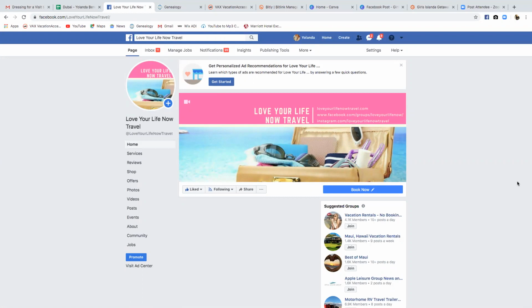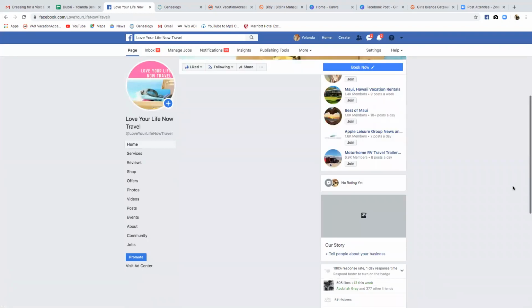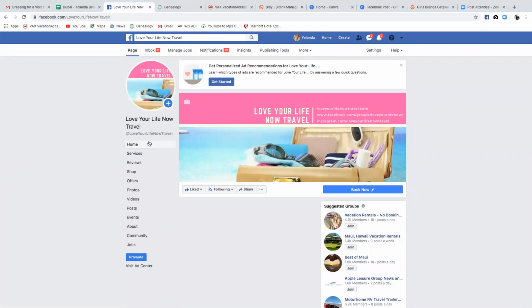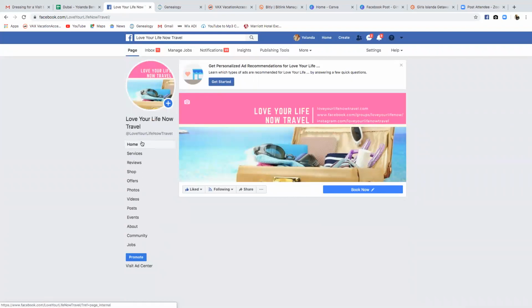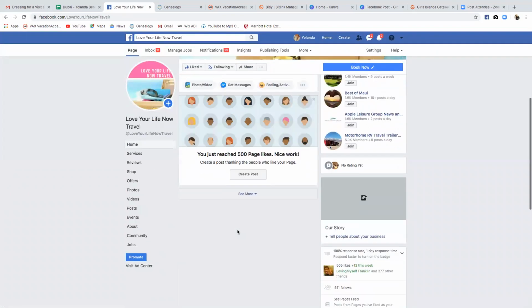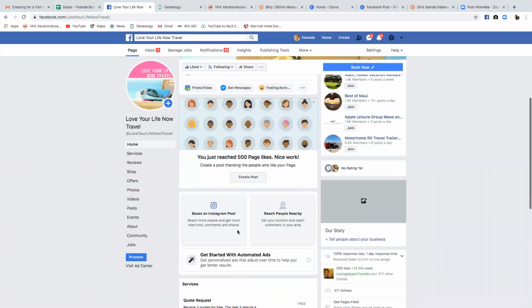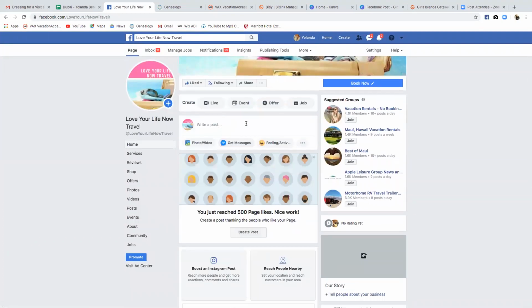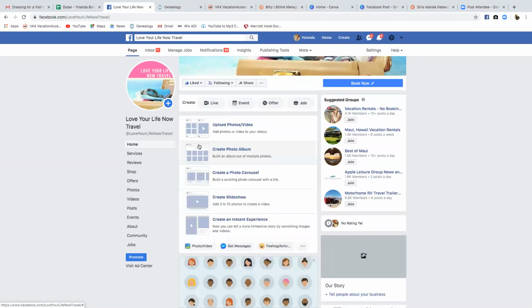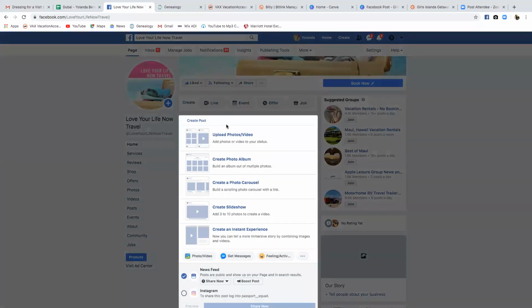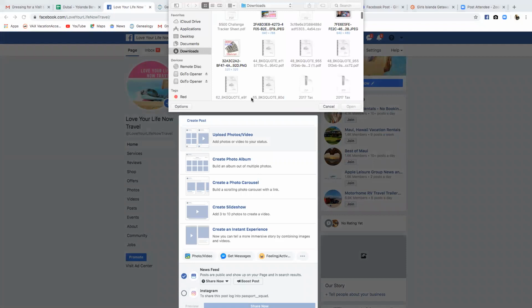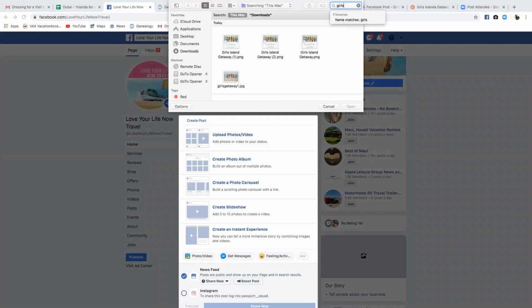So once this stops acting silly, I can go ahead and create the post. I don't know why it's not showing where I can create the post. Okay, here it is. So I'm going to create the post. I'm going to upload the image, find it in my computer. I want to say the first one or the second one has my name on it.